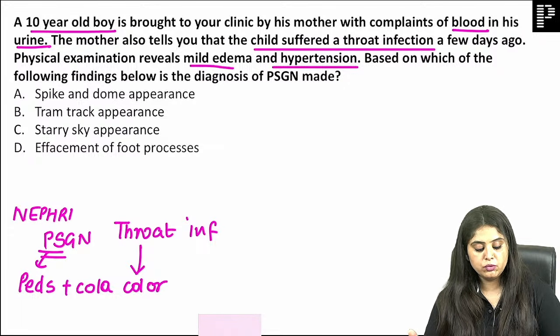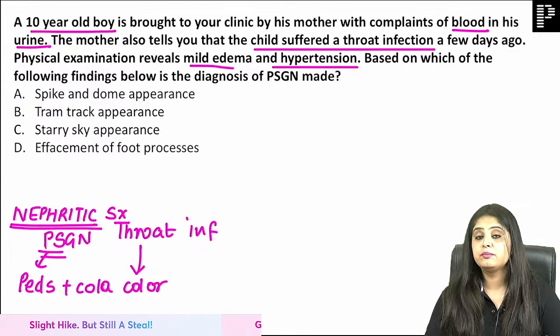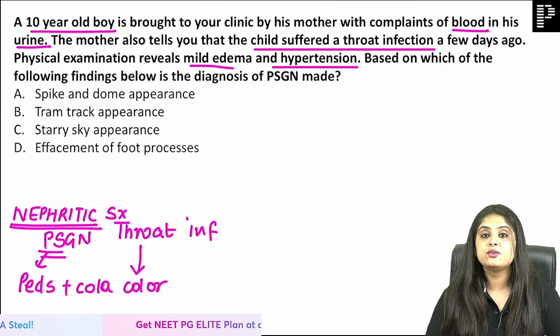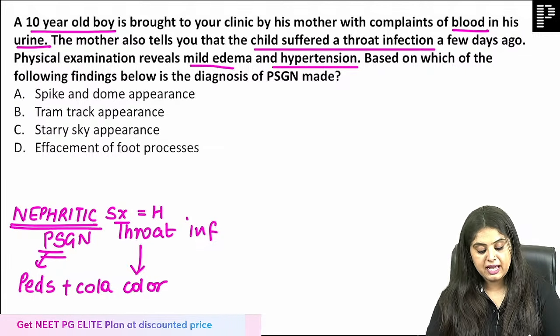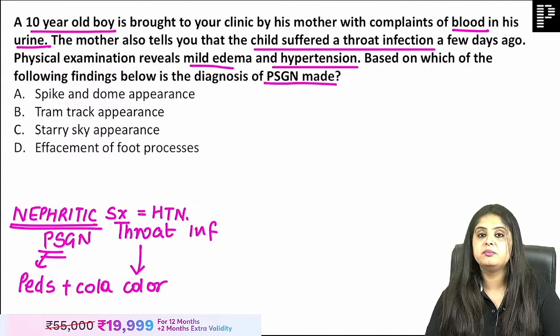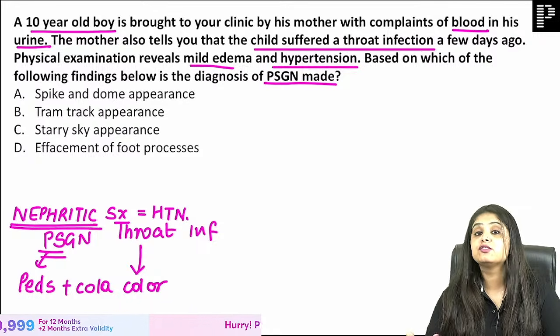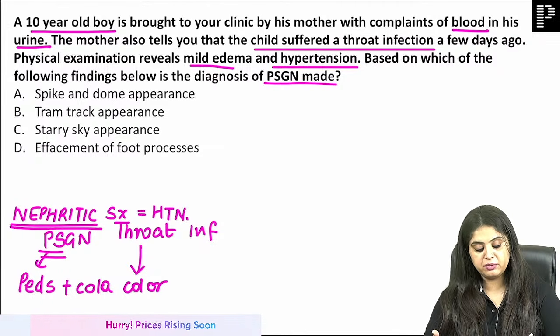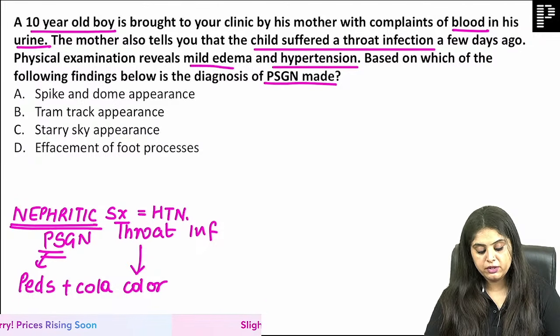Nephritic syndrome. Don't jump to the answer. Listen to my explanation. Explanation is also important. Nephritic syndrome. Ma'am, we have hypertension. Now, based on this, the diagnosis of PSGN is made. So, they've asked you based on what? Wasted so much of my time. I gave you full explanation. But based on what? What did you guys answer?